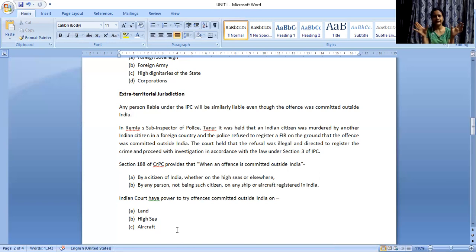Extraterritorial means that you are otherwise liable to be tried in India and to face the consequences of IPC, but you went to some foreign country for some reason. That will not make you immune from the liability of IPC. You can still be held liable under IPC. Outside the territory you went, you committed a crime there, but still you are held liable under IPC. So that's about the jurisdiction of IPC. You can easily mention what is territorial, what is extraterritorial. You can give some examples also, and you will be able to explain the concept.